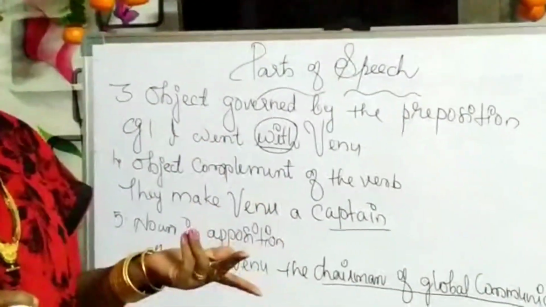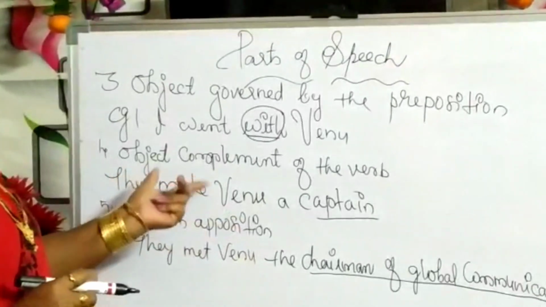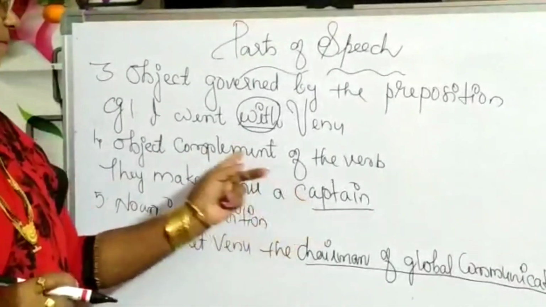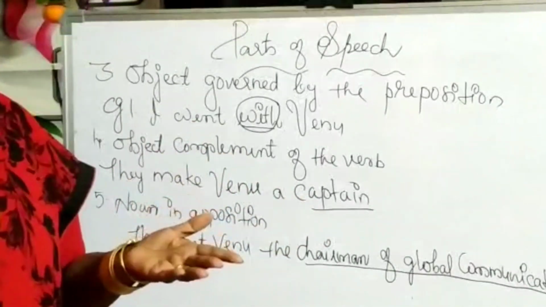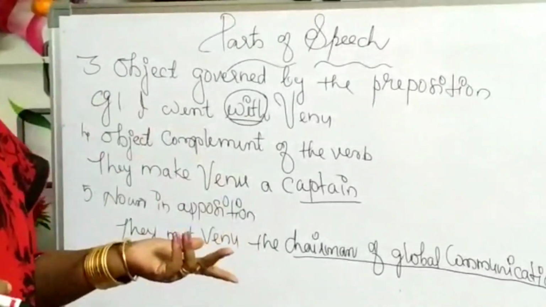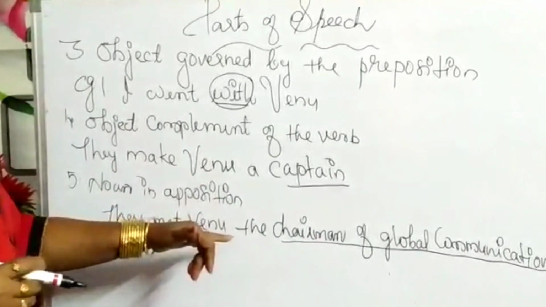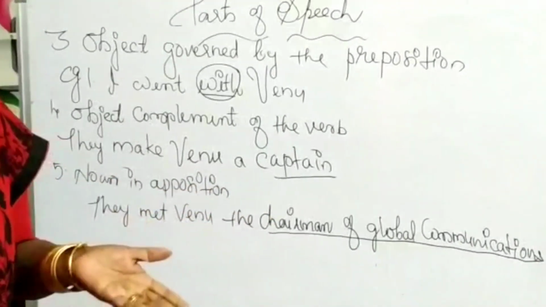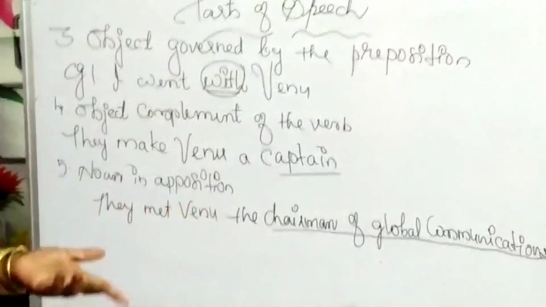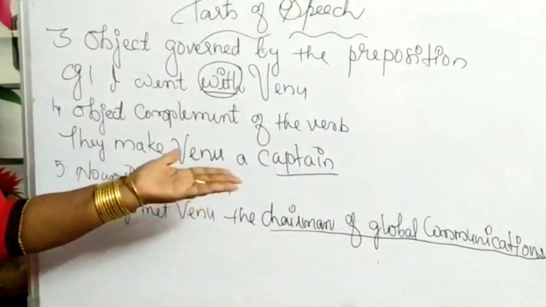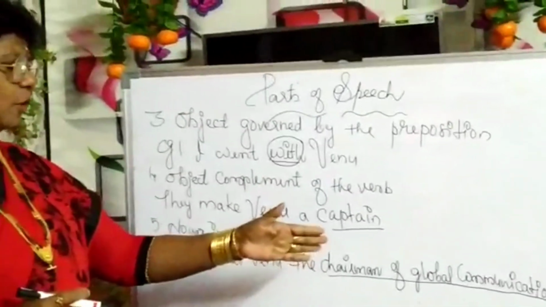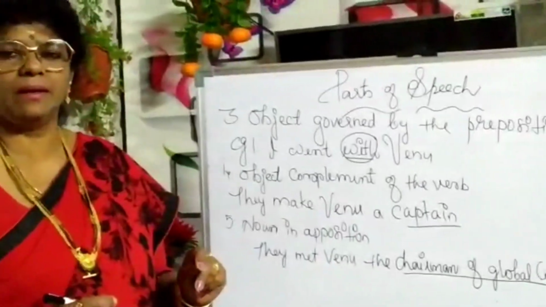Object complement of the verb. They make Venu a captain. Here, captain is the object complement. Then noun in opposition. They met Venu, the chairman of Global Communications. Who is Venu here? The chairman of Global Communication. That itself is the noun in opposition.